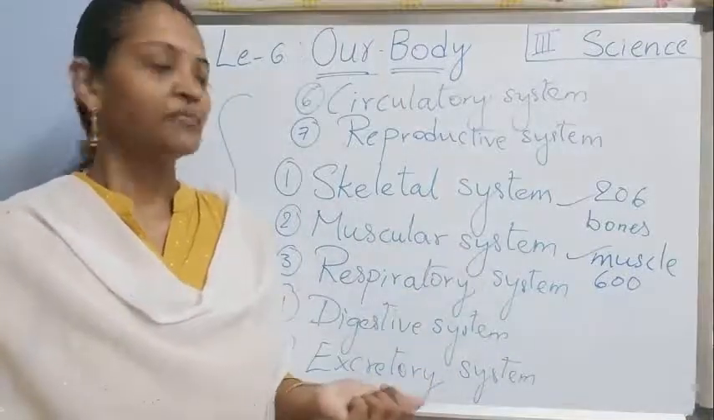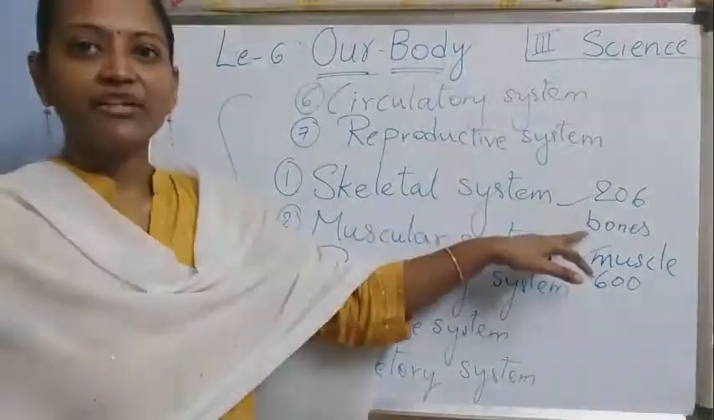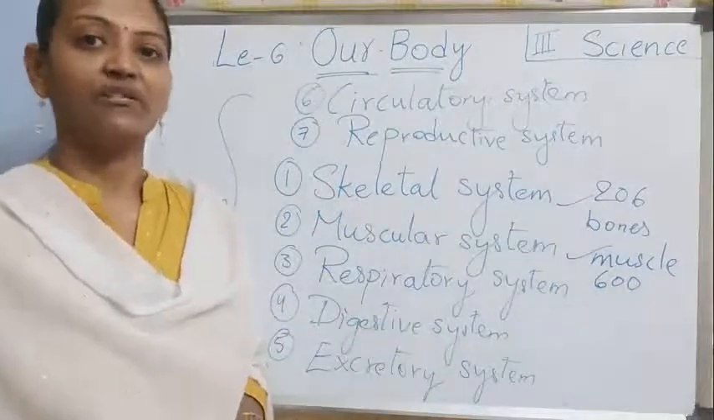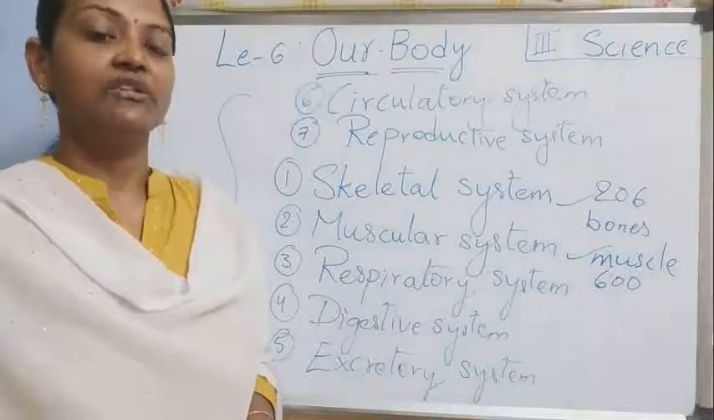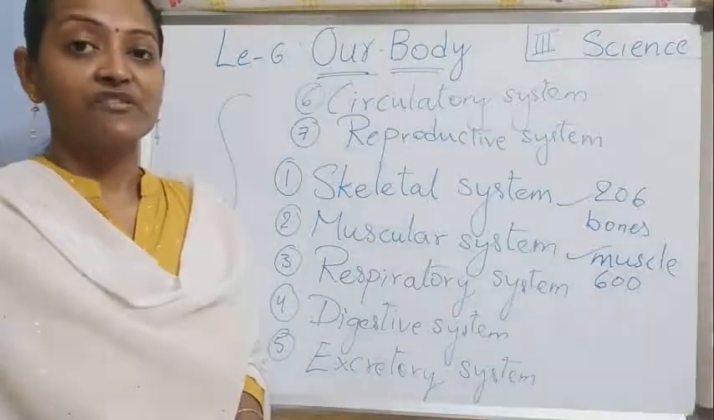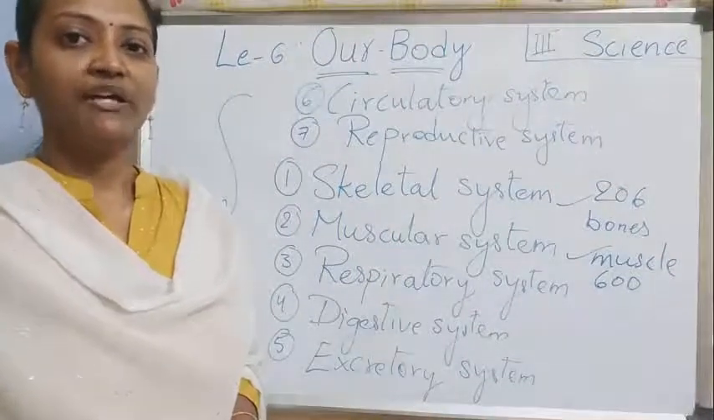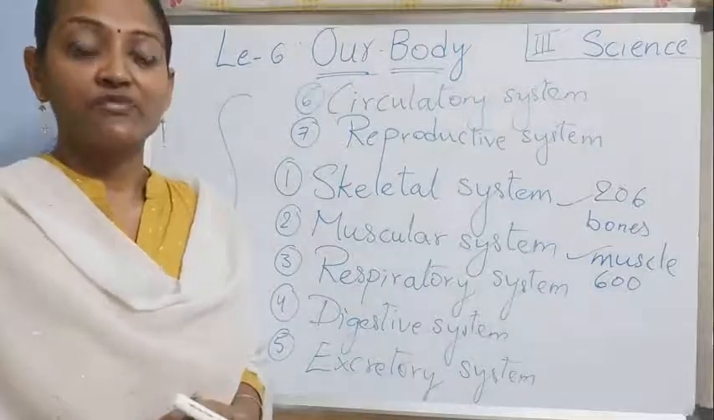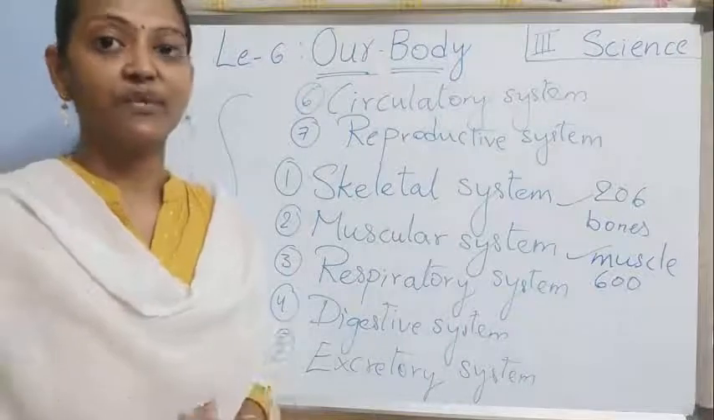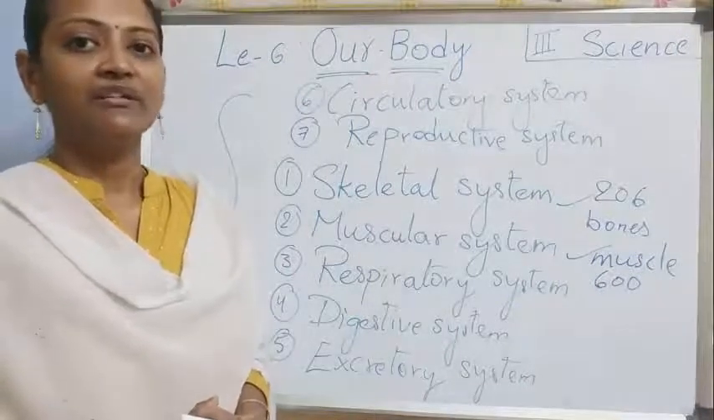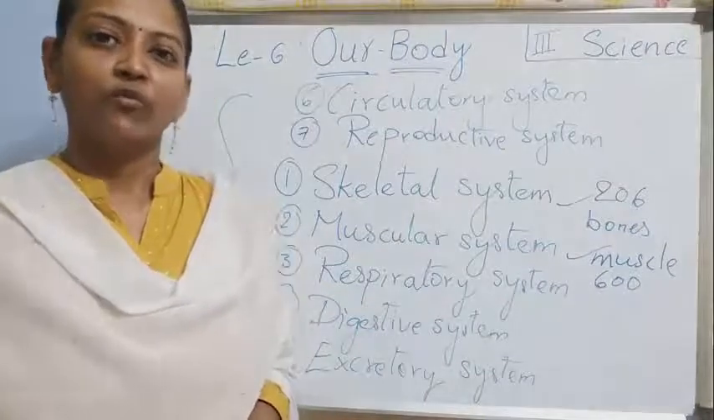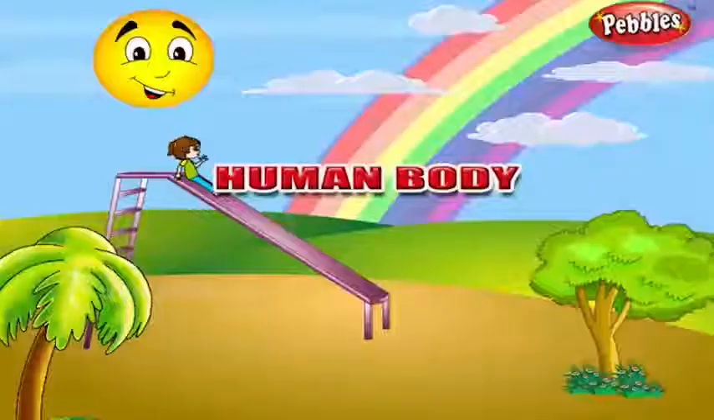Got it, children? So how many bones are there in a human body? 206. How many muscles are there? More than 600. Both together help us to move. And bones only give shape to our body, right children? Have you understood up to here? Now I am going to show you a small video. Watch that video, children. Human body.